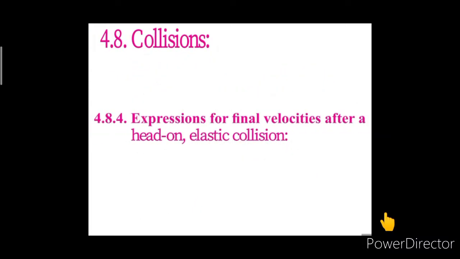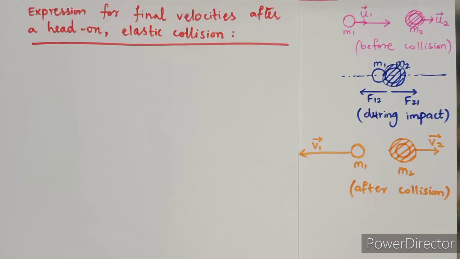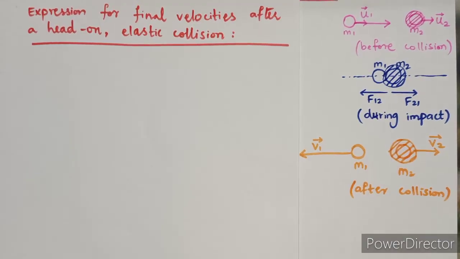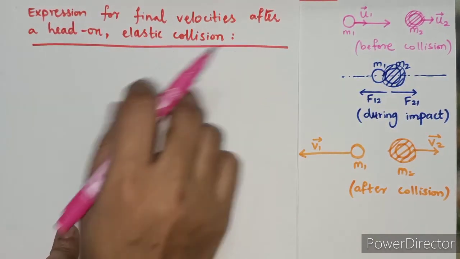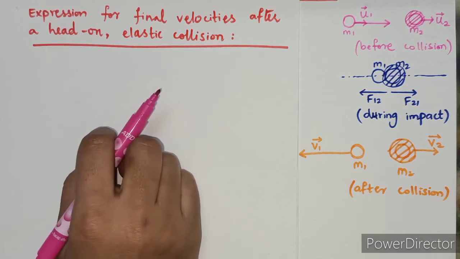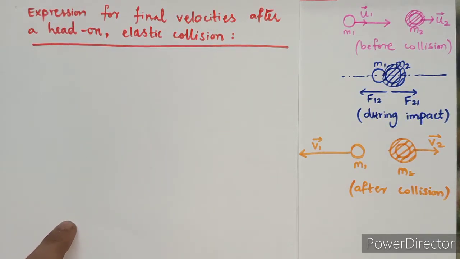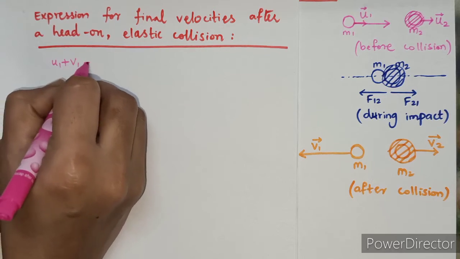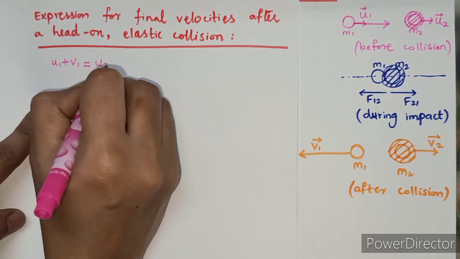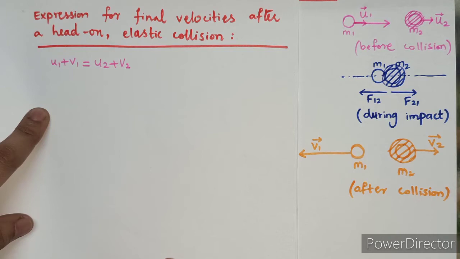Expressions for final velocities after a head-on elastic collision. Now, let's determine the expression for the final velocities after a head-on elastic collision. As already in the elastic collision we had determined the equation u1 plus v1 is equal to u2 plus v2.